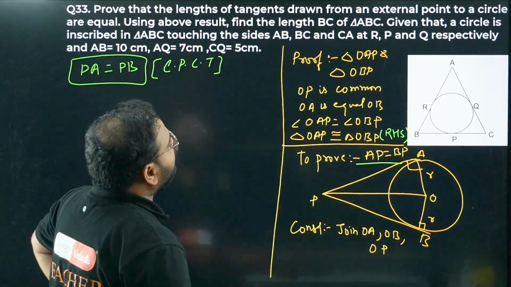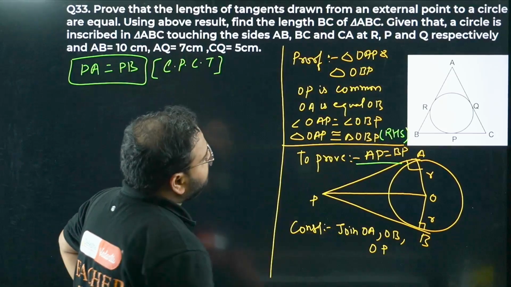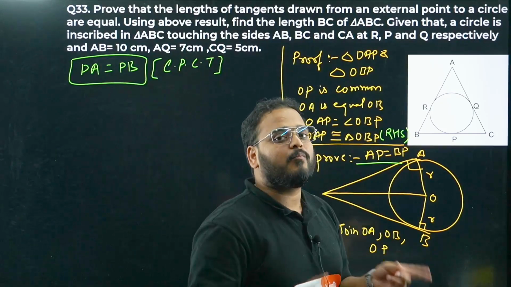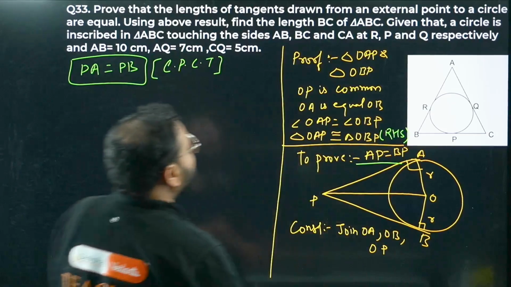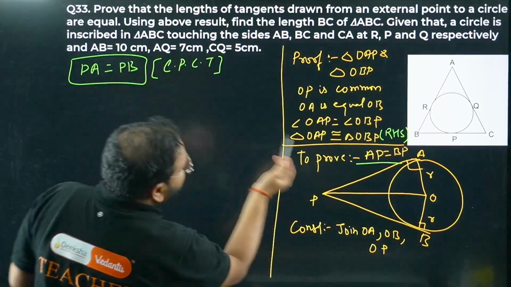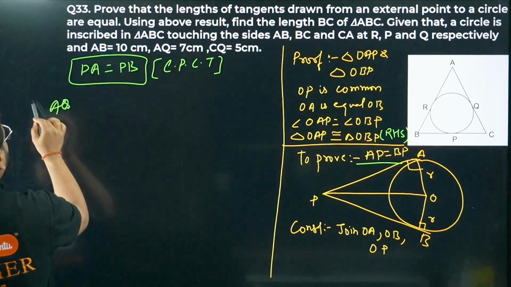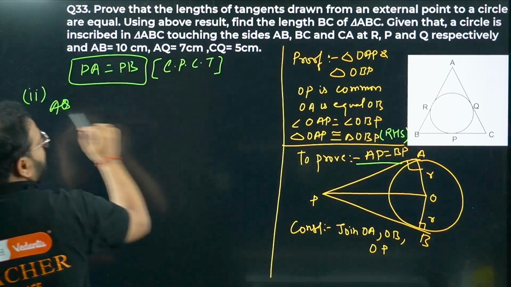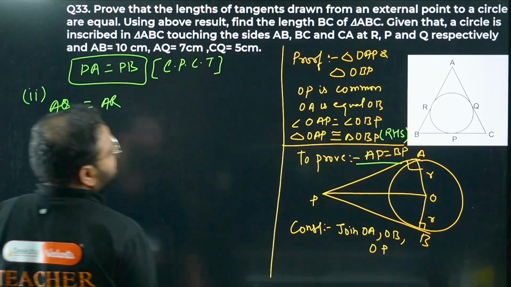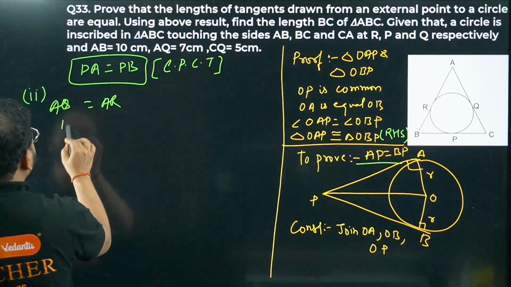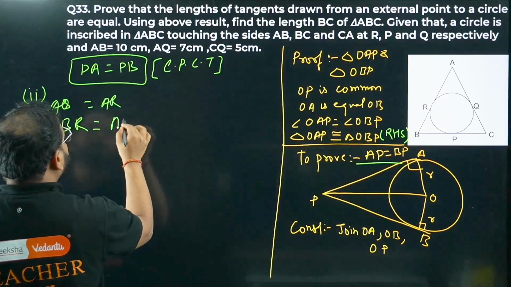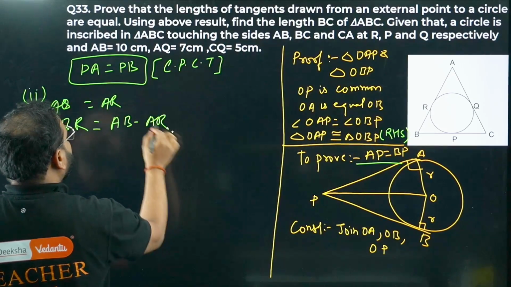Okay, now we have to find the length of BC, sir. Okay, so the same property we're going to use from the external point. If you draw two tangents to the circle, both of the lengths will be equal. For that reason, we have AQ given, right? So we'll have AQ, we are looking for part 2 now. In this figure that is given here, AQ equals AR. Okay, from there we can write, bacha, BR equals AB minus AR.